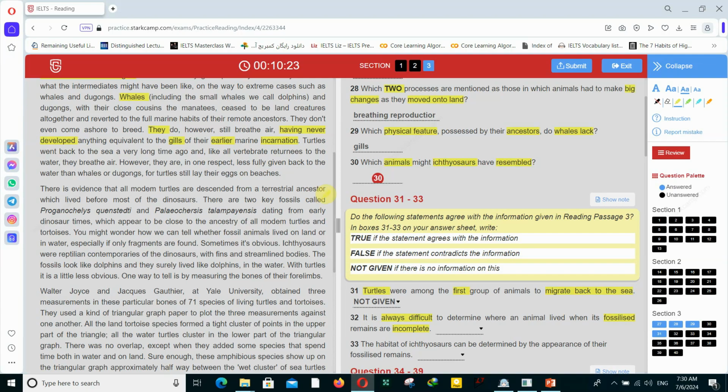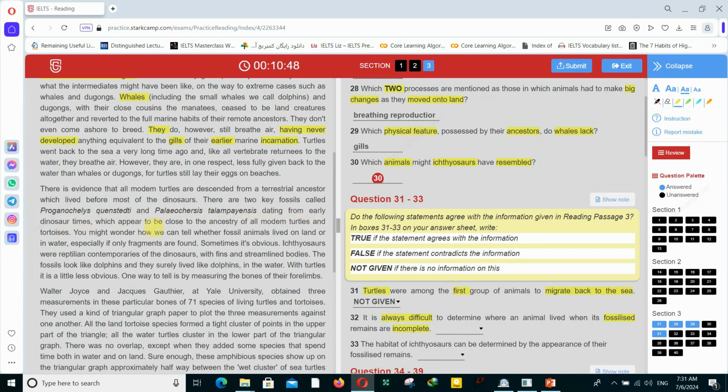There are two key fossils called Progonocles questediti and Palacursis talampinensis. Sorry for the spelling, I'm not sure about that. Dating from early dinosaur times, which appear to be close to the ancestry of all modern turtles and tortoises.